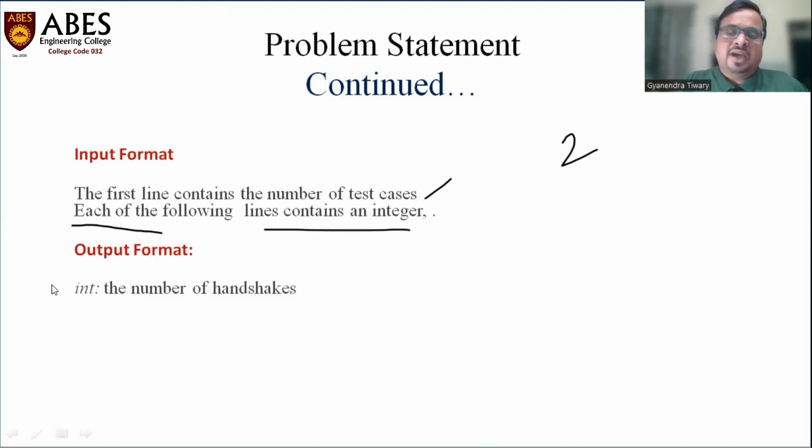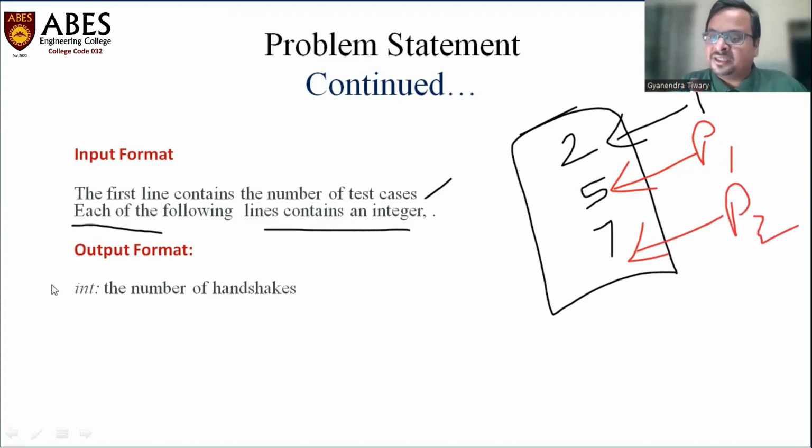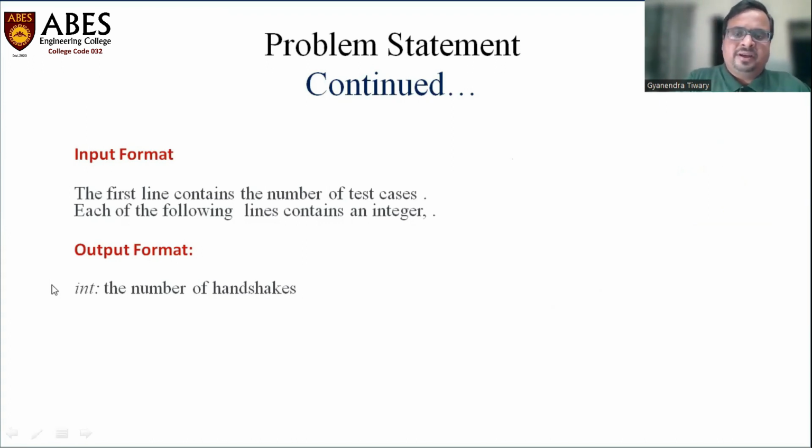Say there are 5 people in the first meeting and 7 in the second. So 2 is the number of test cases, 5 is the number of attendees in the first meeting, and 7 in the second. This is how the input will be.